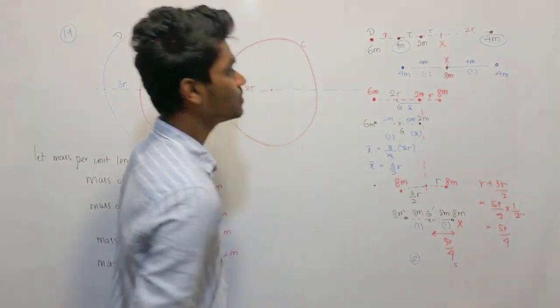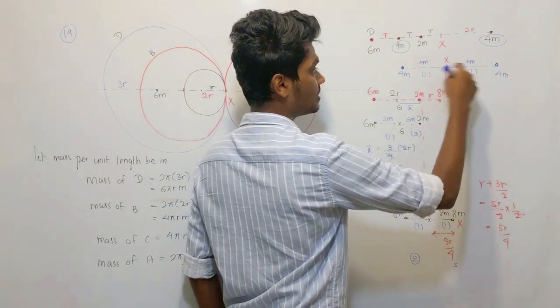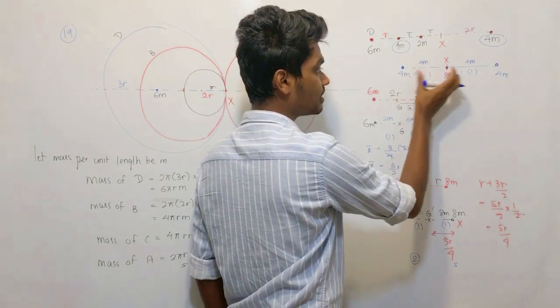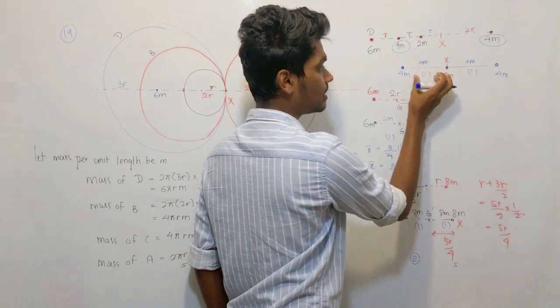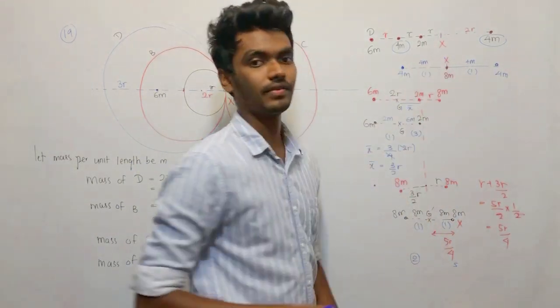So better use this approach, right? This much write it here, this much write it here. So get the least ratio between them, and divide the length as per this ratio, right? In that case, you are going to get the center of gravity. So this is easy, right? Answer. So let us move on to the 20th problem, right?